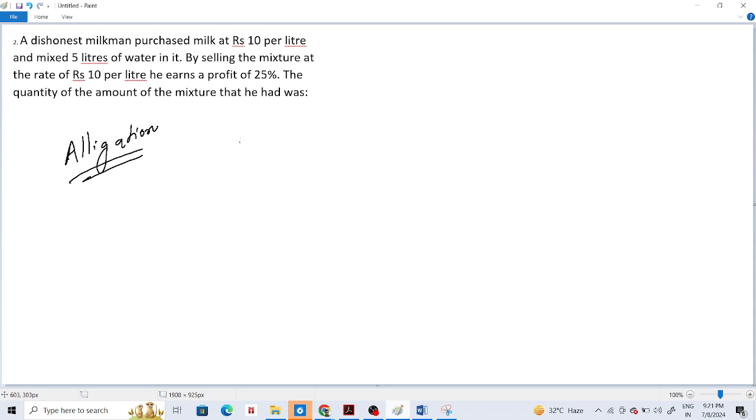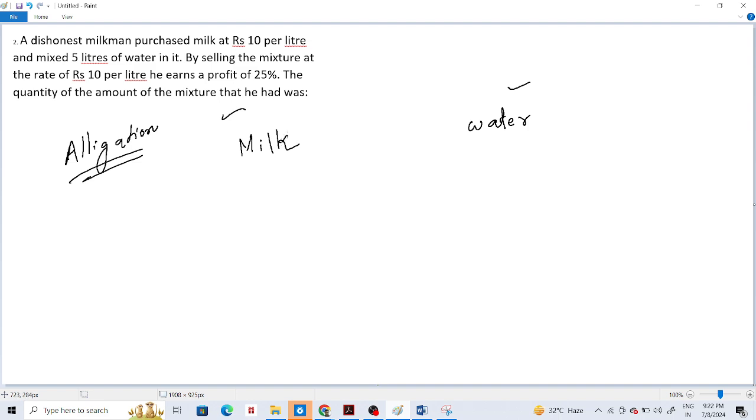Okay, see milk. Sir, the answer is right. Answer is correct. Milk, water. So what do we do in allegation? There is an expensive one, there is a cheaper one. So the expensive one we write on one side and the cheaper one on the other side. Here milk is the expensive one, water is the cheaper one. We will do the allegations chapter in detail. Just for this one you can understand this.